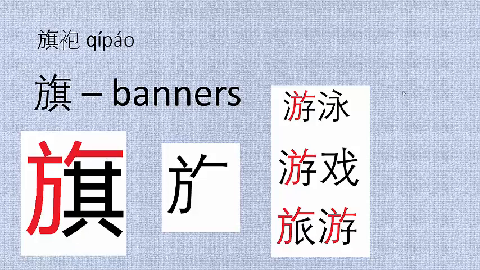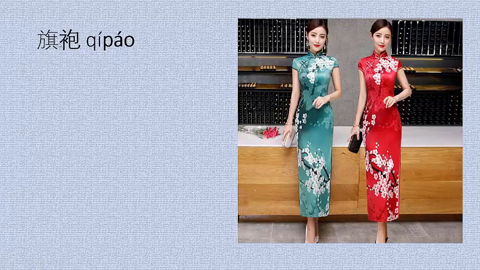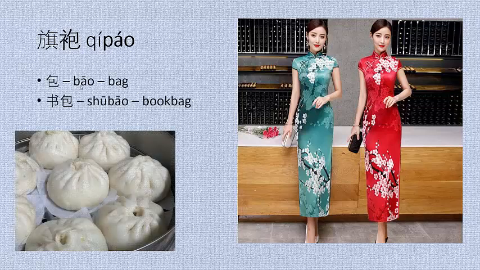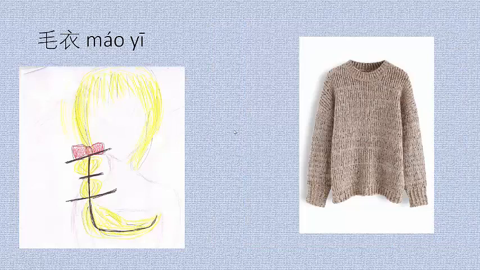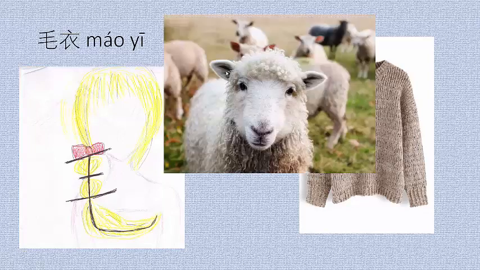The second part of qipao, the pao, has the clothing radical and the character bao, which means bag. We've seen that before in shu bao, and it also means dumplings. You may have seen the Pixar movie Bao. It was this character. The next characters you should know are mao yi, which mean hairy clothes. It's how we say sweater. Mao, this is the hair radical, because sweaters are made of sheep's hair. Mao yi. The next characters are wai tao.